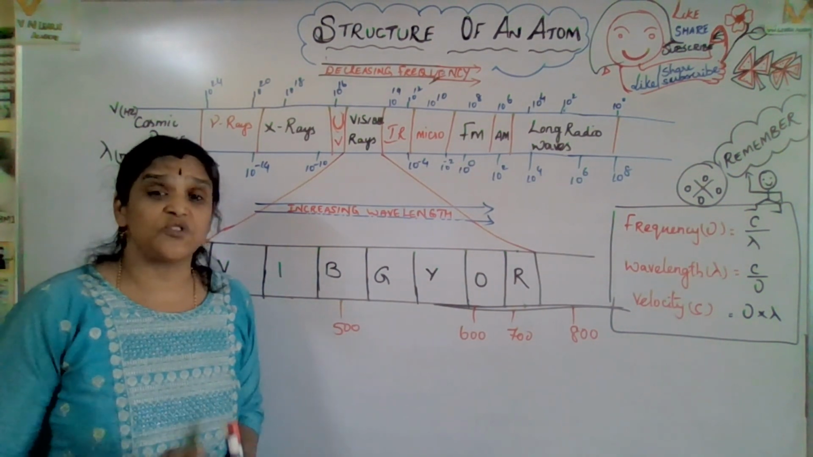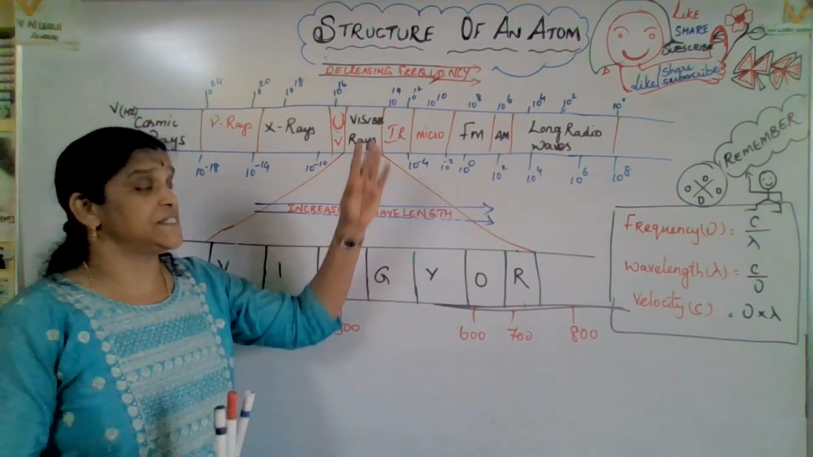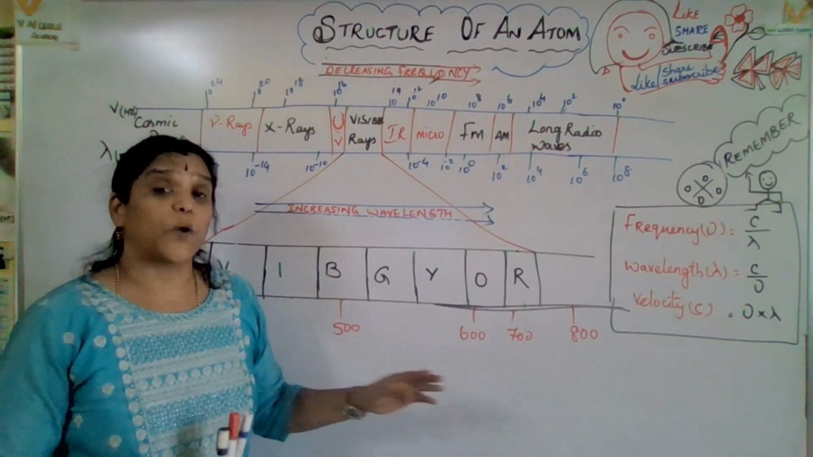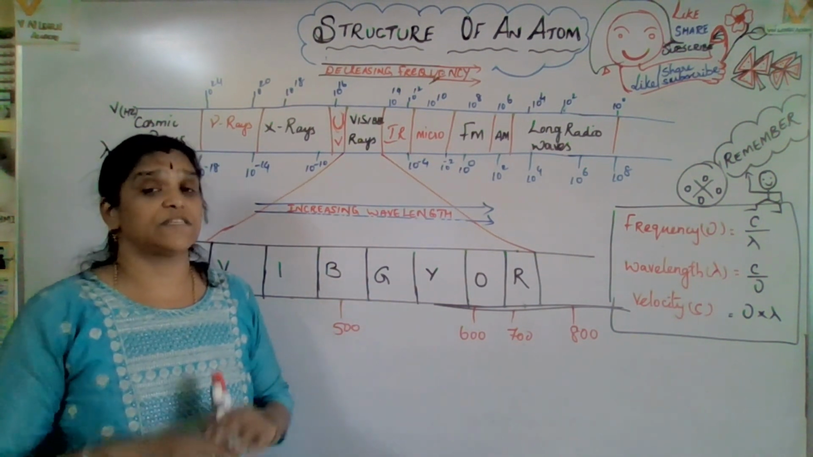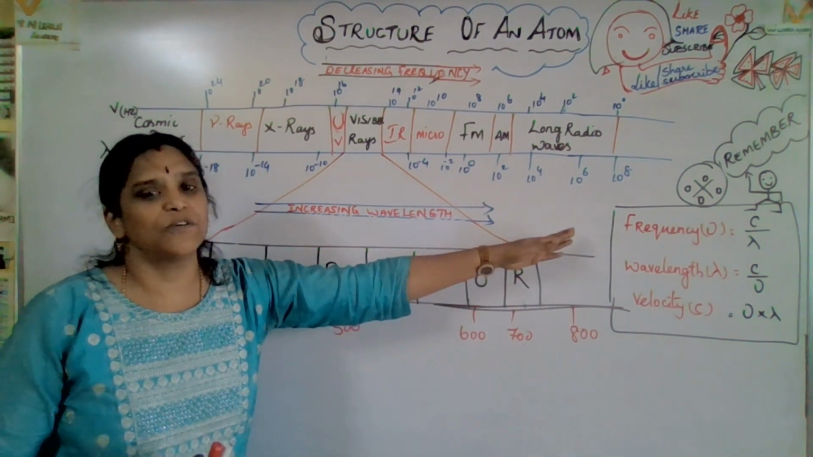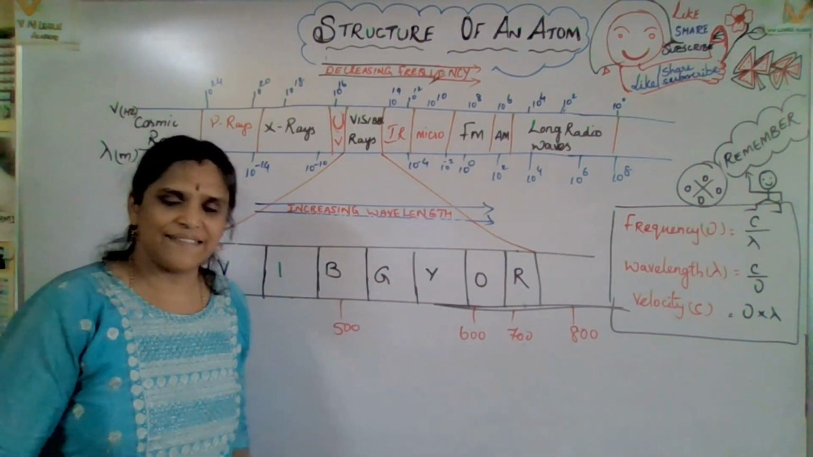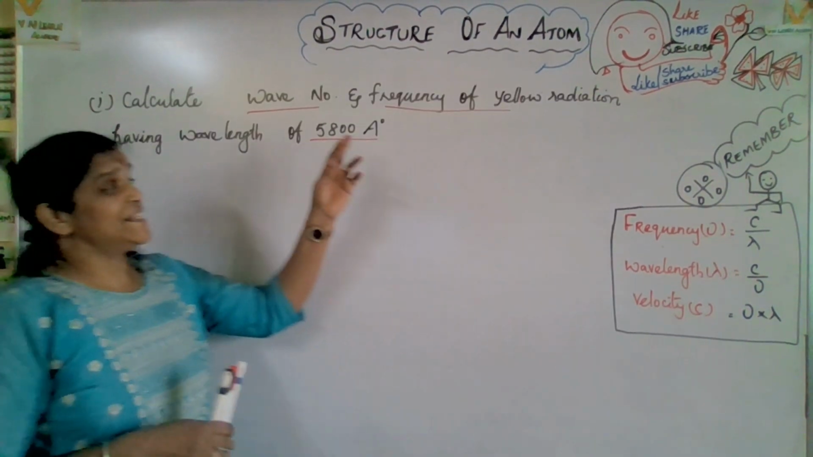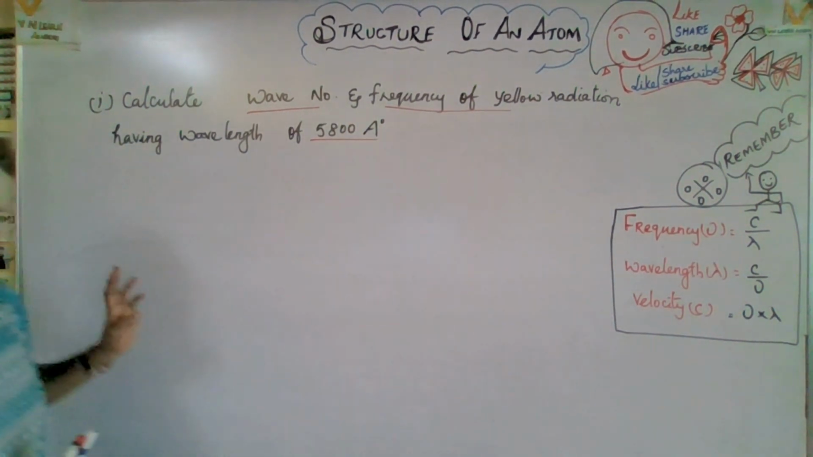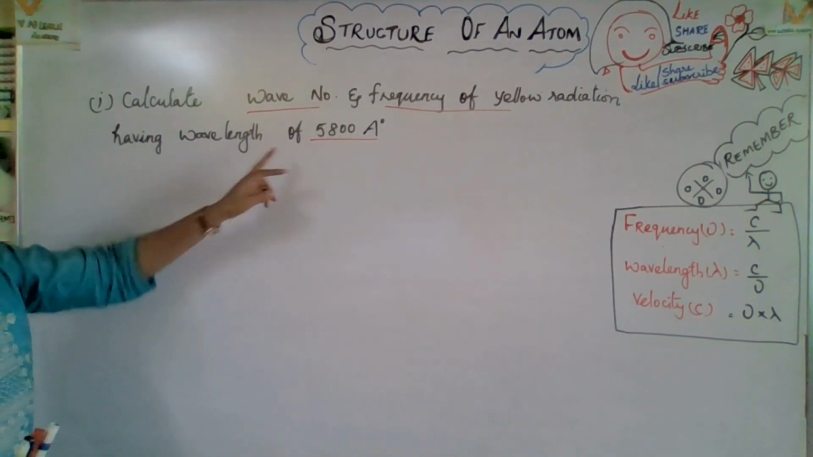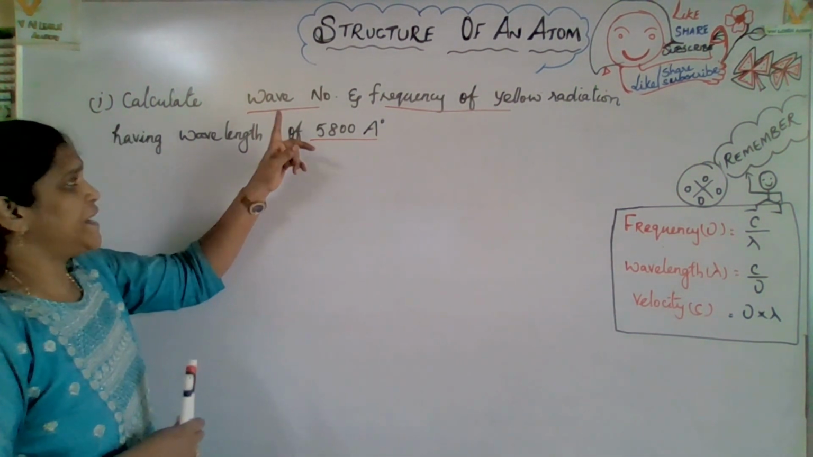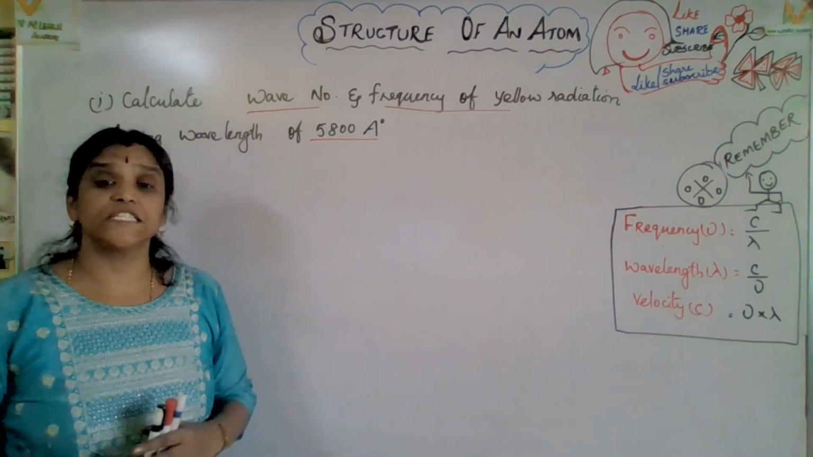Okay, now let us check the word problems related to this concept. Let us identify those problems and how to solve them, and these formulas are the key to solve. Please remember those formulas. Now let us check this question. Calculate the wave number and frequency of yellow radiation having a wavelength of 5800 Angstrom. Two points you have to find out: one is wave number, the other is frequency.